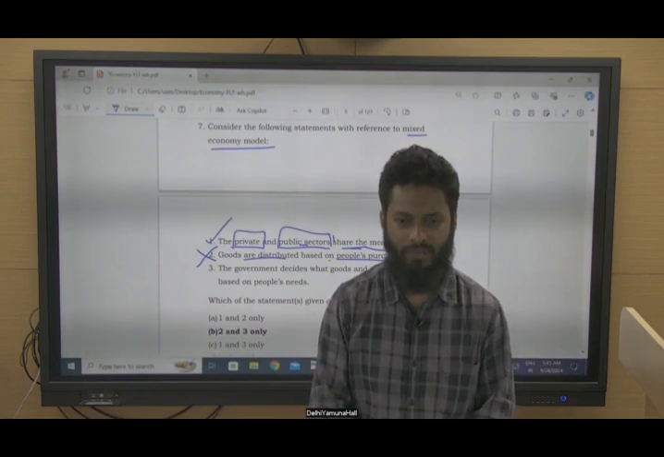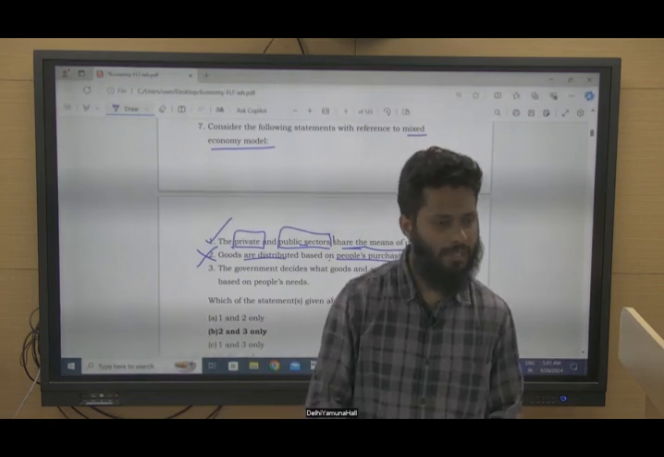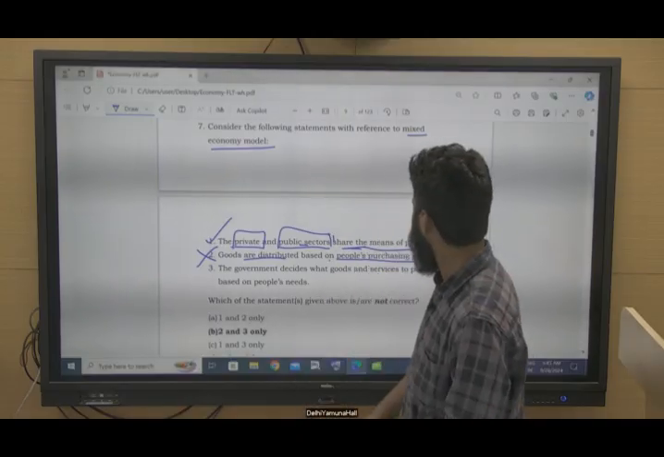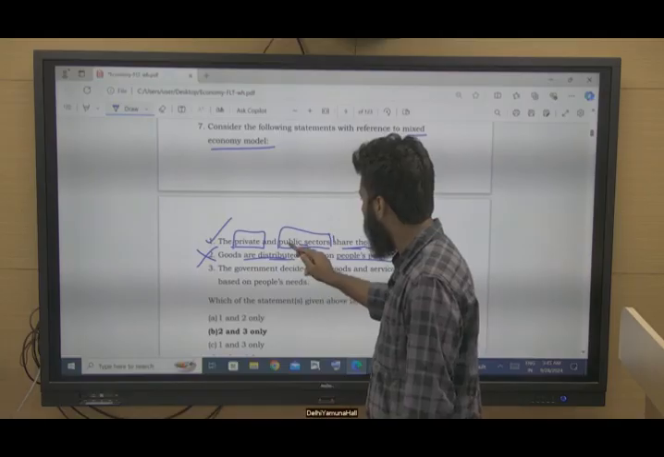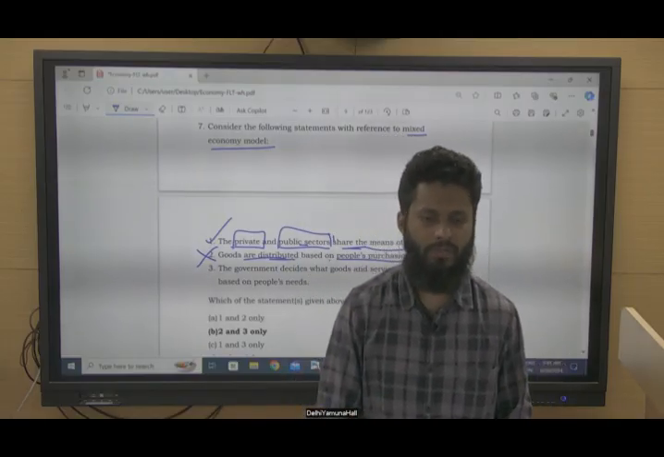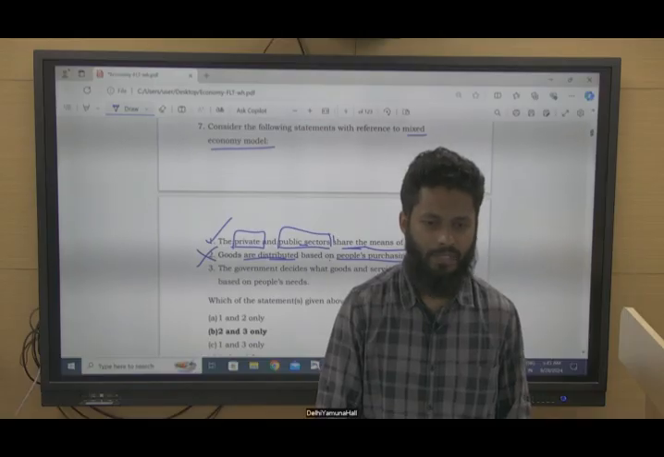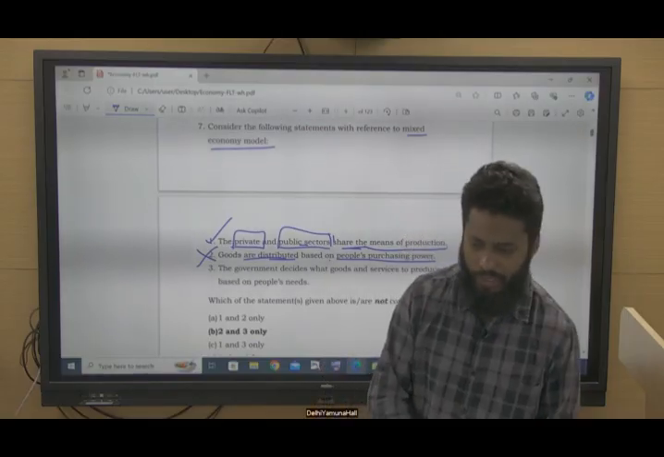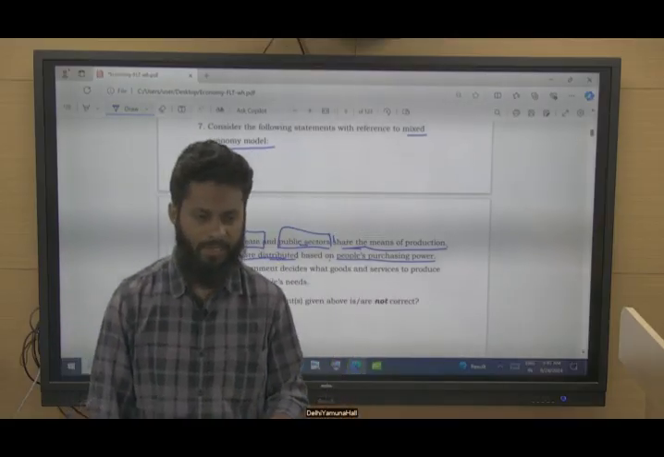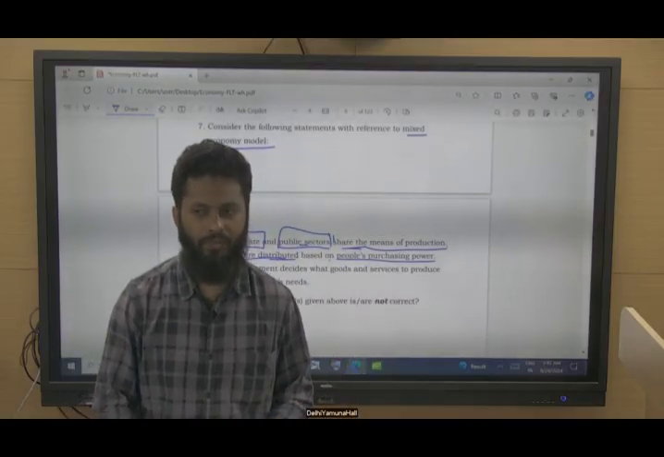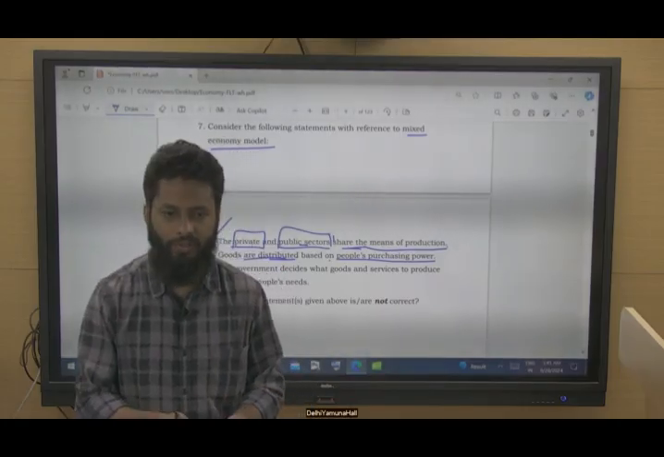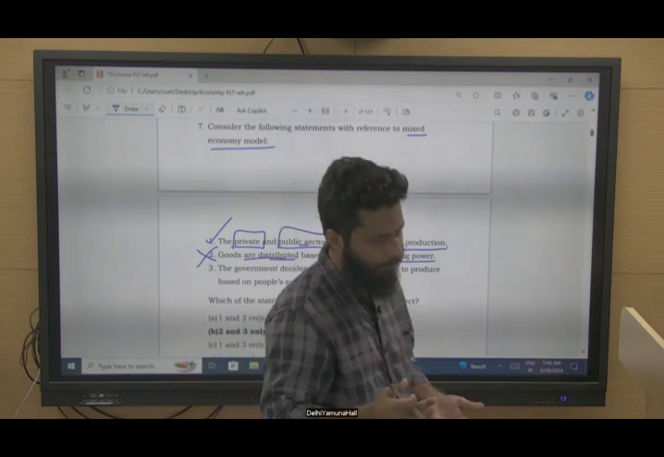For example, iPhone is available in India, right? So you can purchase depending on your purchasing power capacity. But when we talk about distribution, for example, food grain distribution, this is not based on people's purchasing power capacity. If we make food grains available depending upon people's purchasing power, then it will be very difficult for the poor to avail food grains, right?